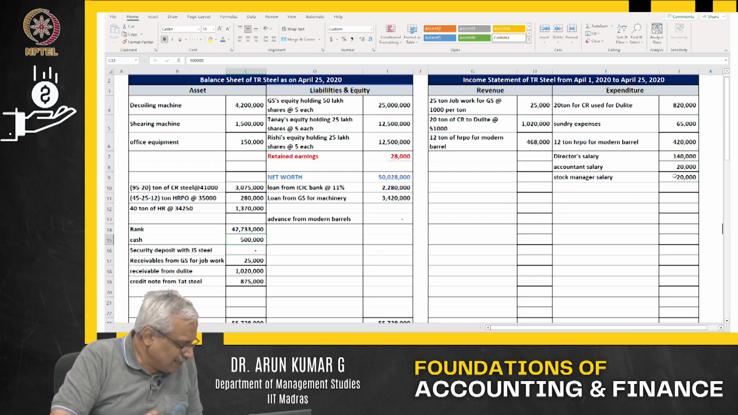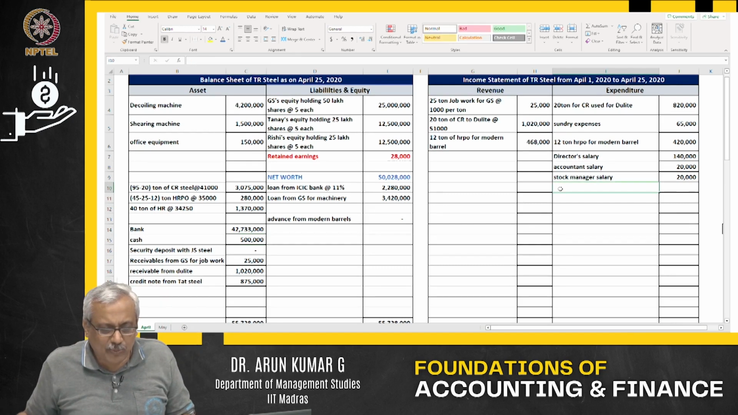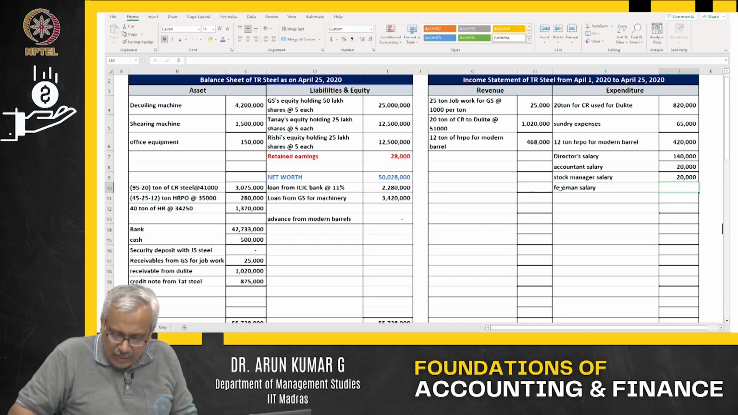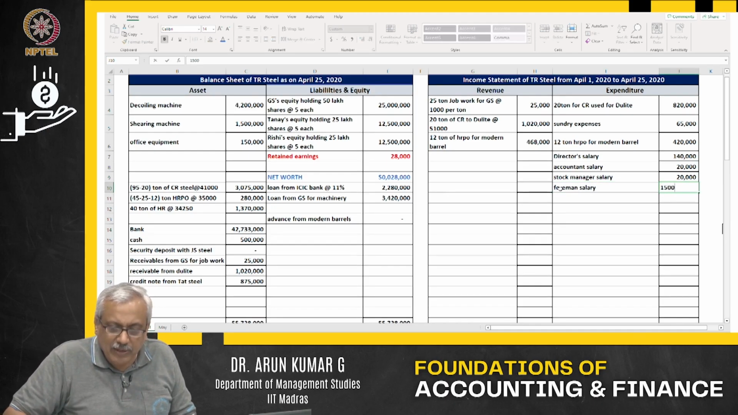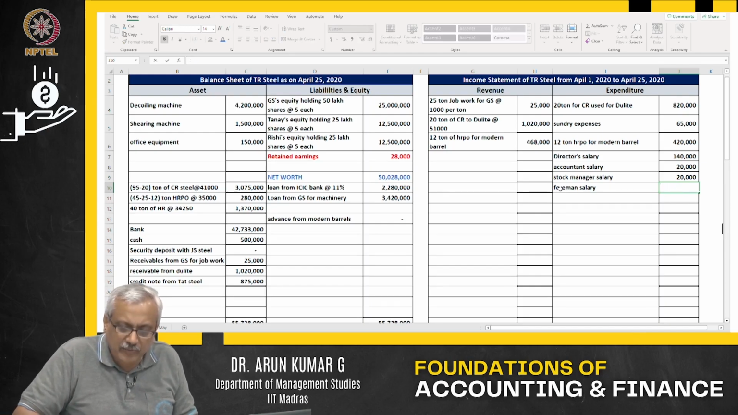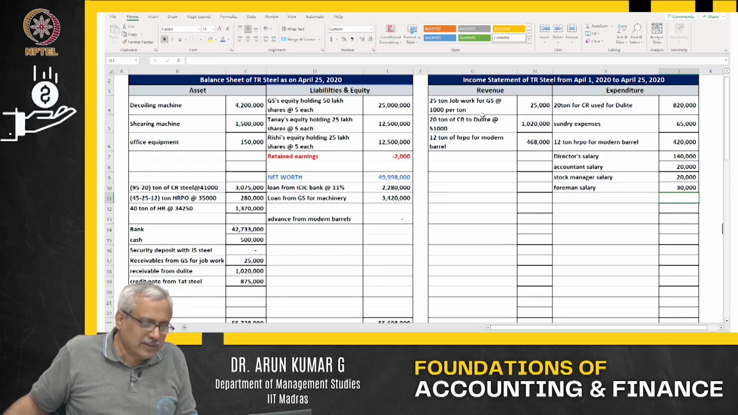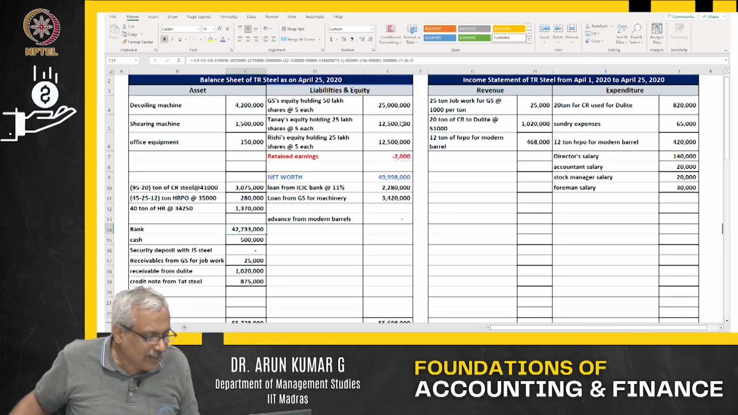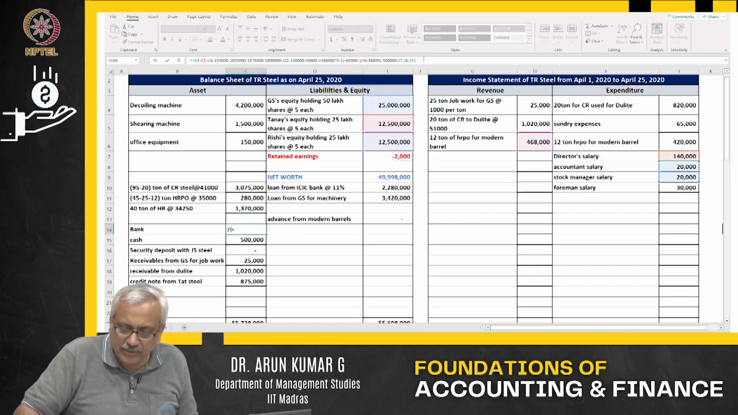Next, I see TR also hired 2 foremen for operations of both machines at 15,000 per month. That is foreman salary at 15,000, 2 people at 15,000 per month. So here 30,000. Now what happens? My bank balance in this particular case goes down by a further 30,000.